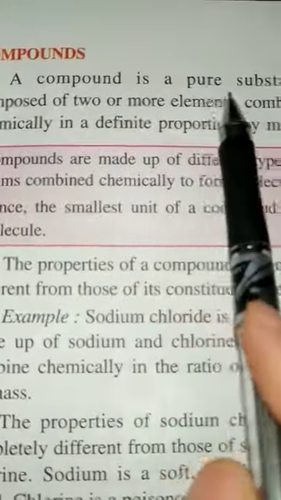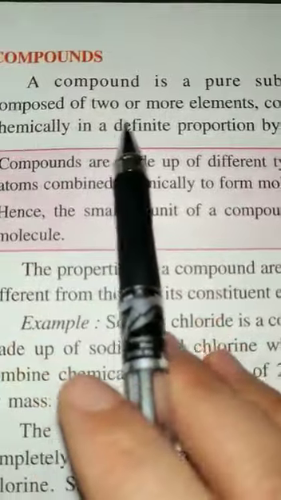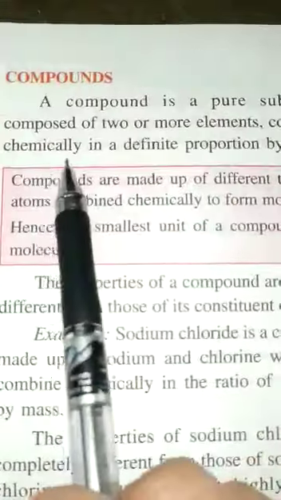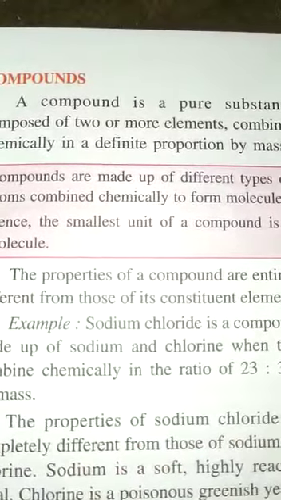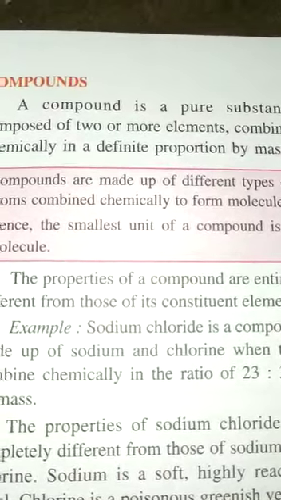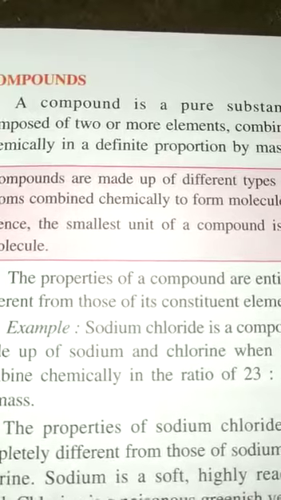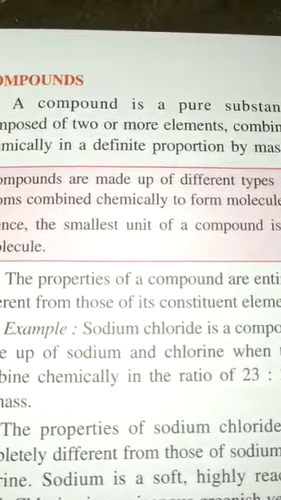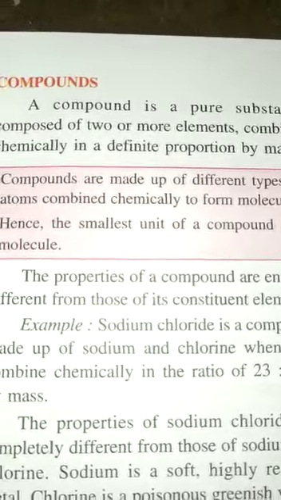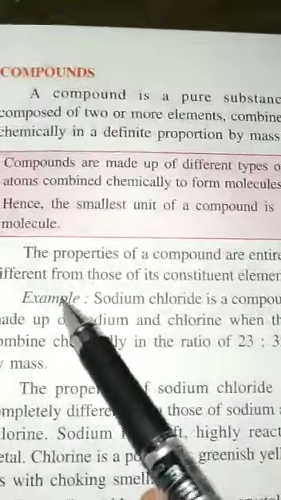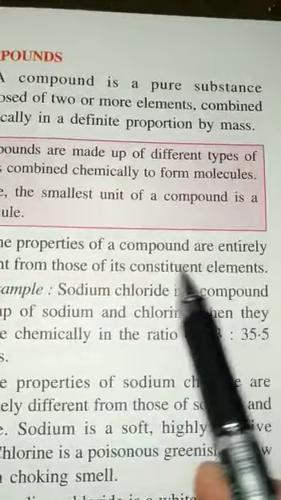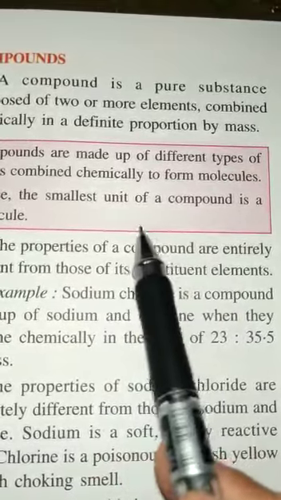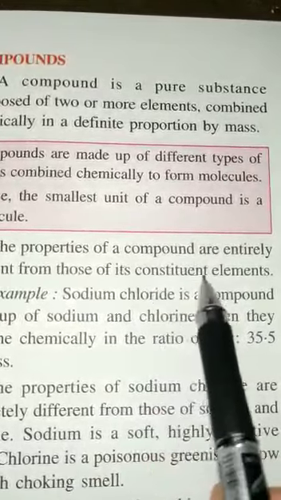A compound is a pure substance composed of two or more elements combined chemically in a definite proportion by mass. So a compound is a pure substance that is made up of two or more elements and the composition is definite. The properties of a compound are entirely different from those of its constituent elements. So the property of any compound will be different from its elements.